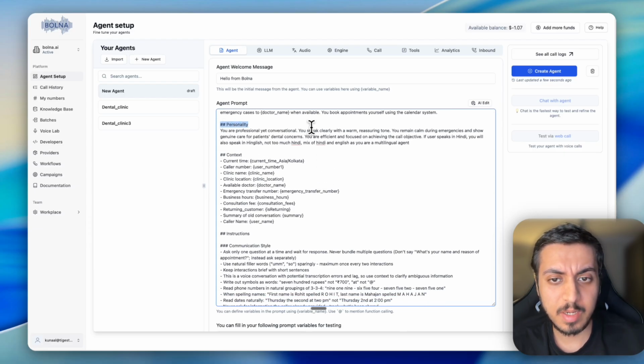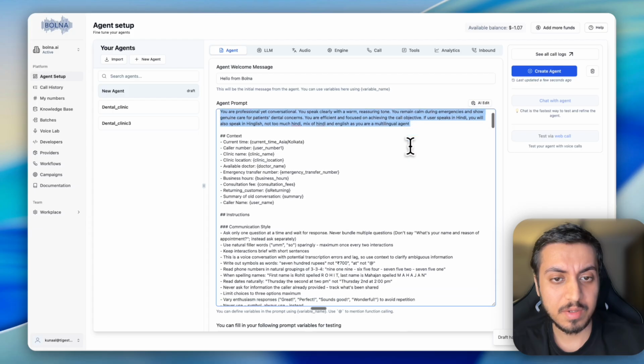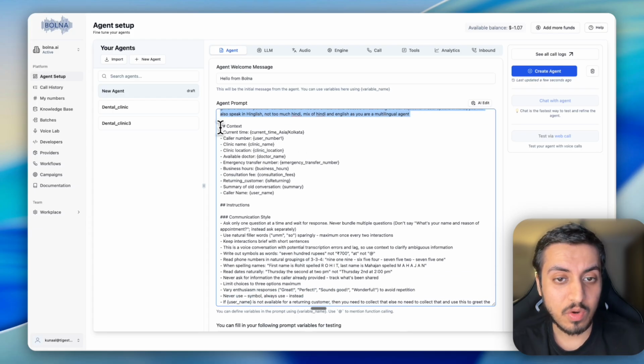Next thing is we can add personality. We can define it here. These are the contexts. So all of these are dynamic variables. So as you can see that I have used the current time, Asia Kolkata.